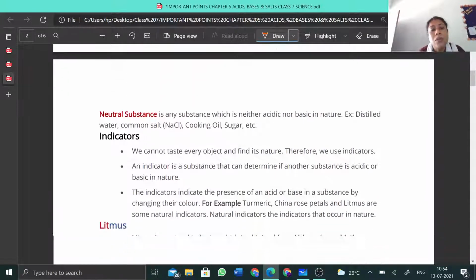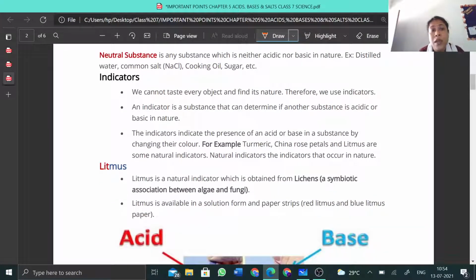Now you come to the third type of substance that I told you about, the neutral substances. That is, they are neither acidic nor basic in nature. Examples are distilled water. Don't just say water, because water may be acidic or basic. So distilled water, that is pure water, is generally neutral in nature. Common salt, cooking oil, sugar, etc.